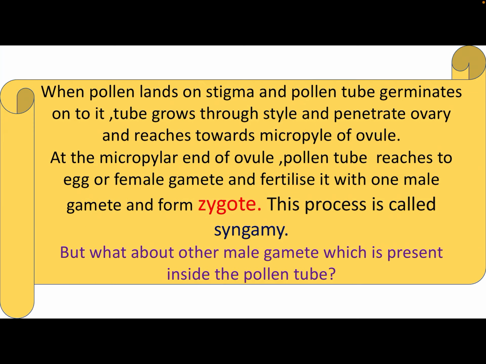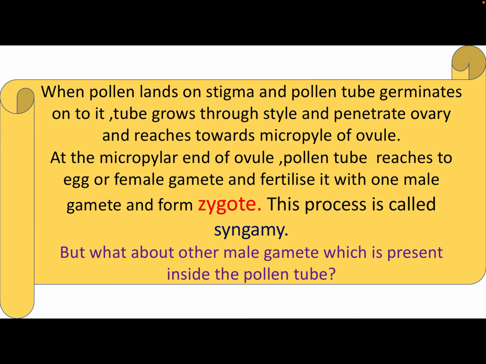First, when pollen lands on the stigma, it germinates there and forms a pollen tube. The pollen tube penetrates the style and reaches towards the ovary. Here it penetrates through the micropyle of the ovule. What is micropyle? What is chalaza? You should know this very well, and if you don't, please check that video. When the pollen tube penetrates through the micropyle, it reaches the female gamete or egg cell, which lies in between the synergids. What is a synergid? Well, you should know.